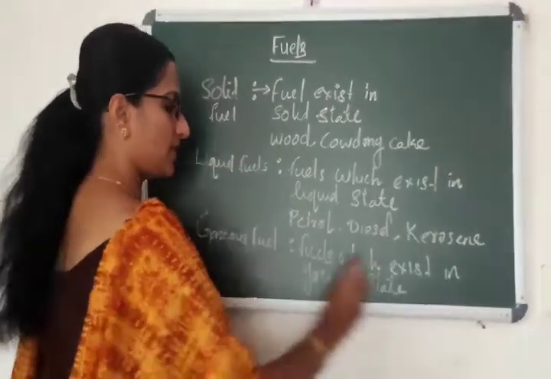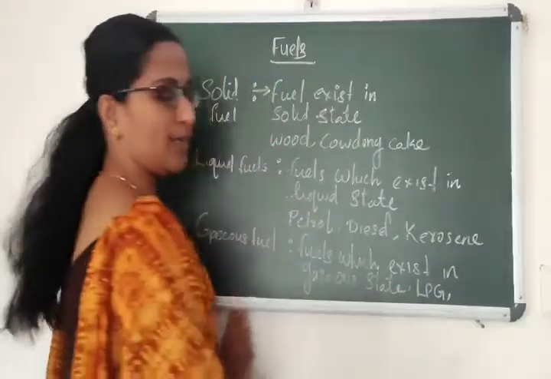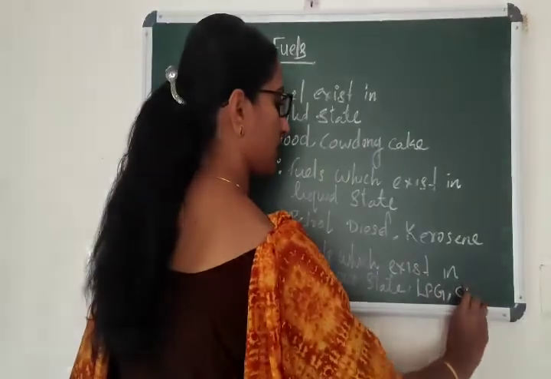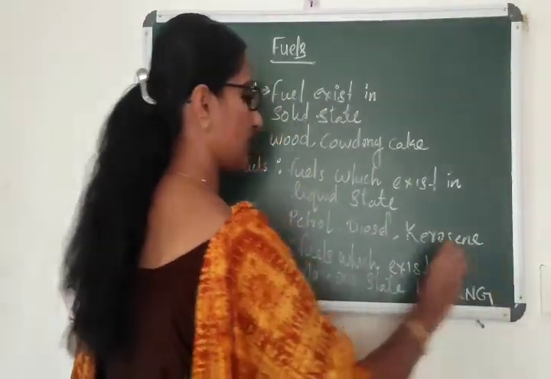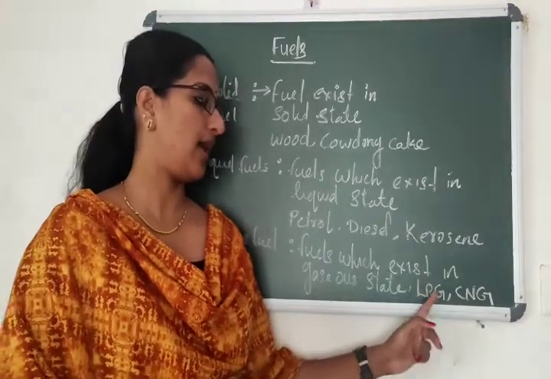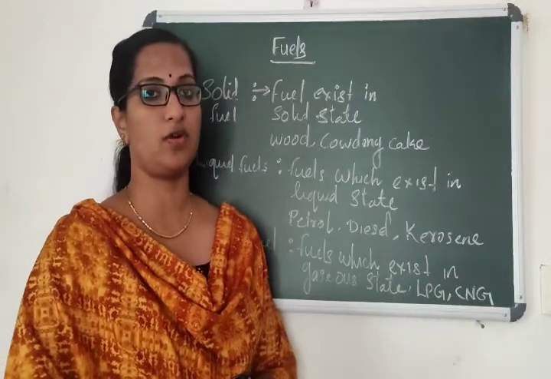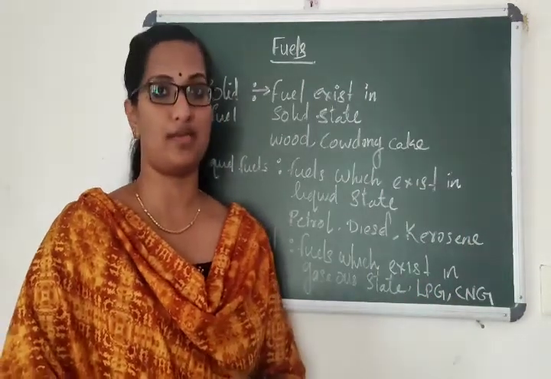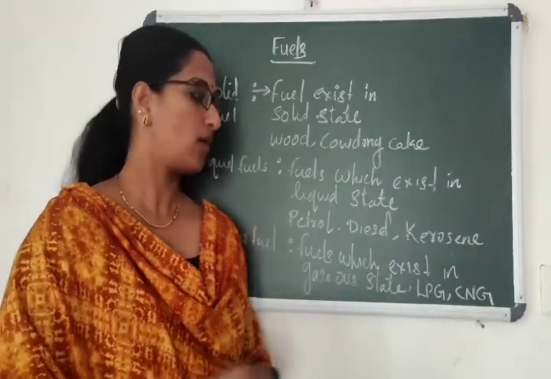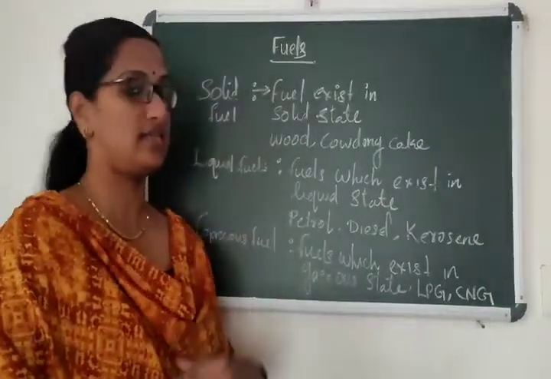You can have LPG, which is liquefied petroleum gas, and CNG, which is compressed natural gas, etc. LPG has butane and CNG also has some organic compound which is also a gas. They are all in compressed form, but they exist as gaseous fuels.